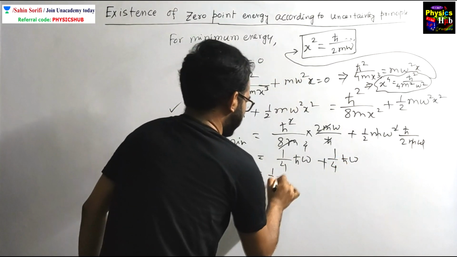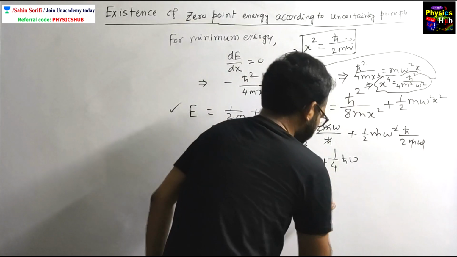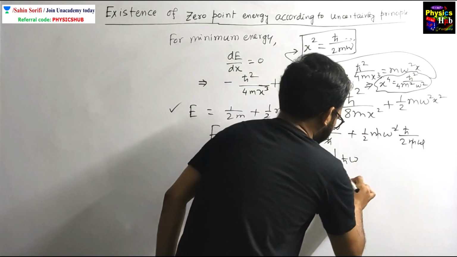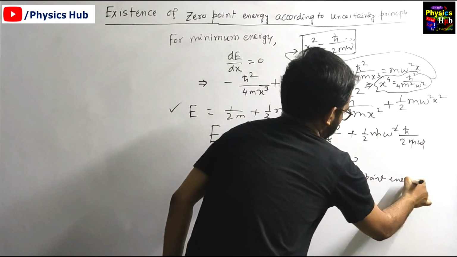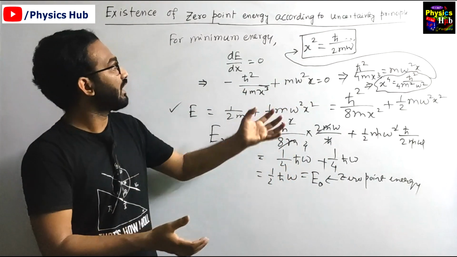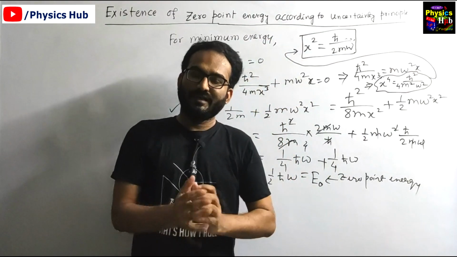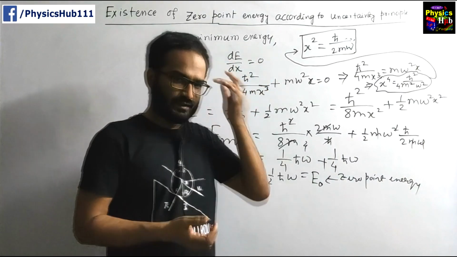This equals half h cut omega, which is the zero-point energy E0. So we can easily see from this derivation that using the uncertainty principle we can find the zero-point energy of a linear harmonic oscillator.